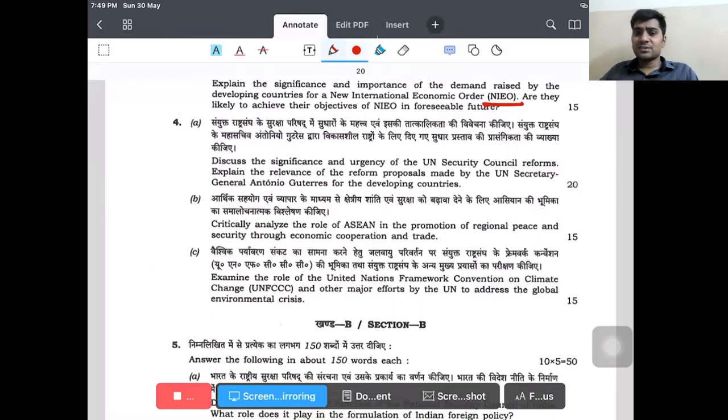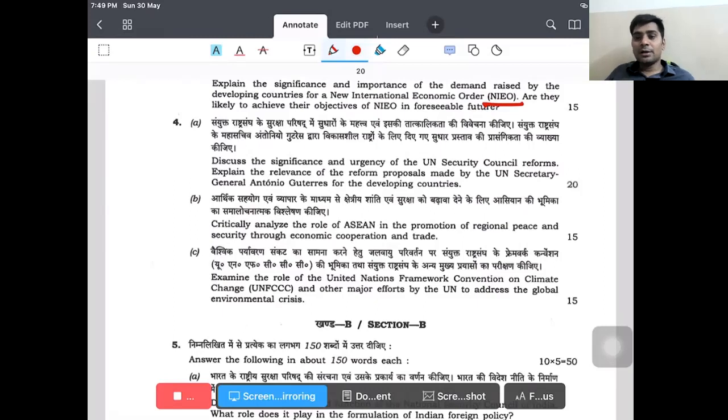Discuss the significance of the urgency of United Nations Security Council reforms. Yes, how reforms are being demanded by the global southern countries, like India, Brazil, China. Why are they demanding? Because the United Nations Security Council is favoring only the global north countries, or a few countries. Sorry, China is not demanding, but other countries like India, Brazil, Australia are demanding seats in the Security Council.